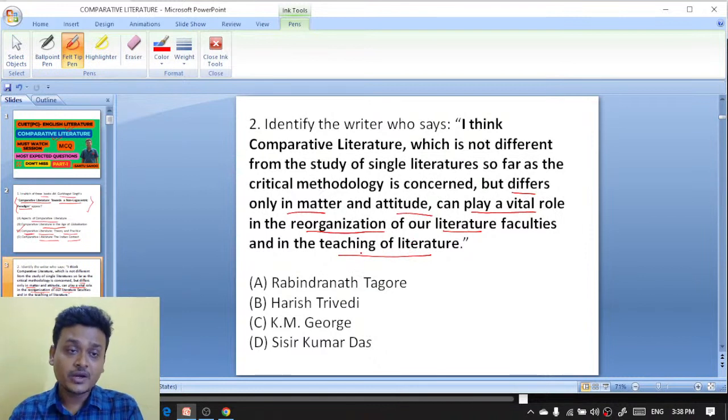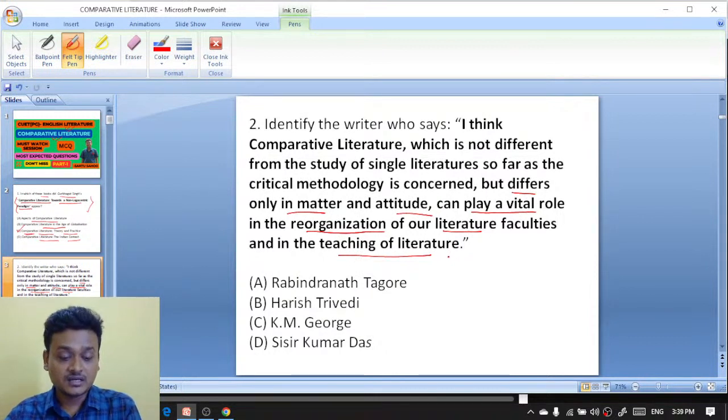Rabindranath Tagore, Harish Trivedi, K. M. George, Sisir Kumar Das.